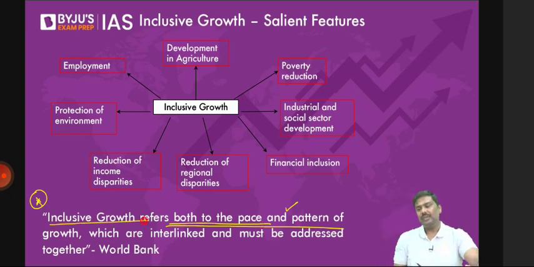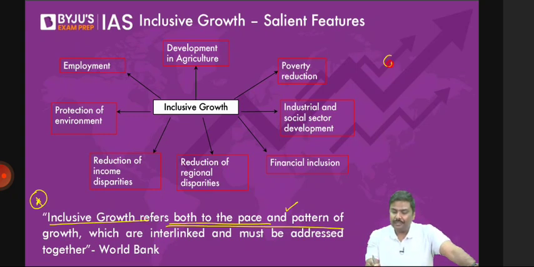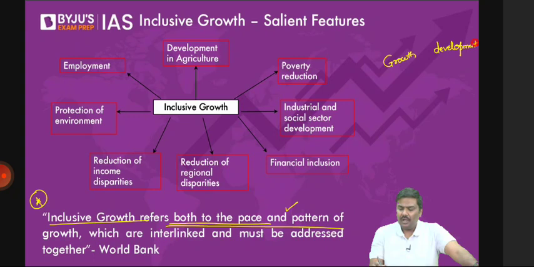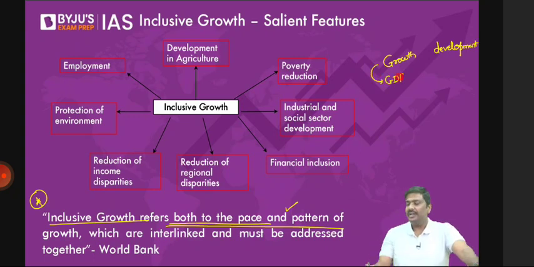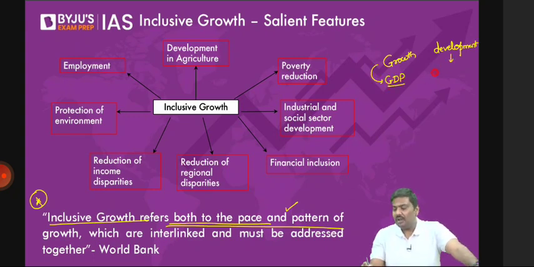Now there are two terms here, growth and development. Let me start with an example. Growth, the best example is GDP growth rate. Development, let's say development of regions in India: regional inequality coming down, reduction in poverty, reduction in gender inequalities.